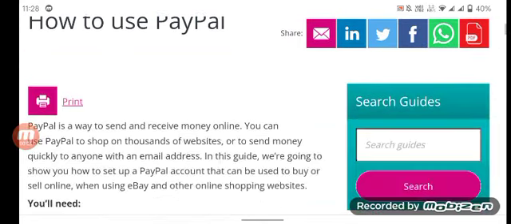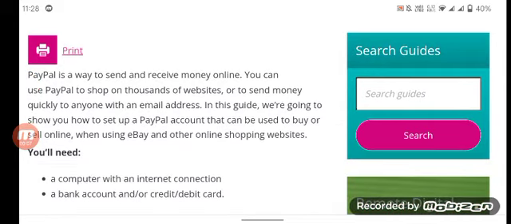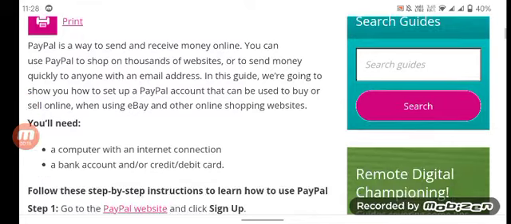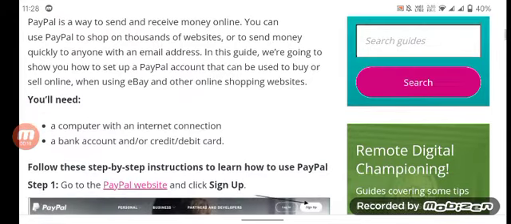How to use PayPal. PayPal is a way to send and receive money online. You can use PayPal to shop on thousands of websites or to send money quickly to anyone with an email address. In this guide, we are going to show you how to set up a PayPal account that can be used to buy and sell online.